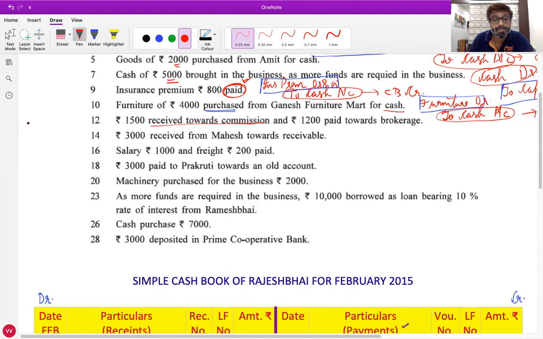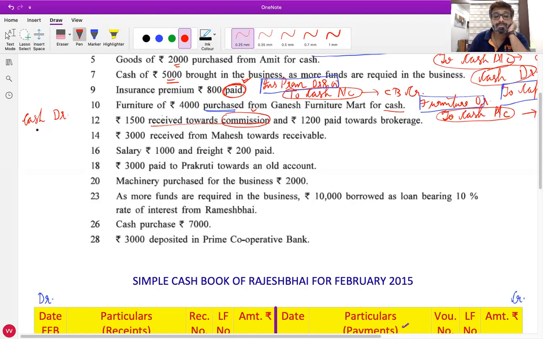1,500 received, so cash comes in. Debit what comes in, cash account debit. Brokerage is an expense. What is commission if we are receiving it?